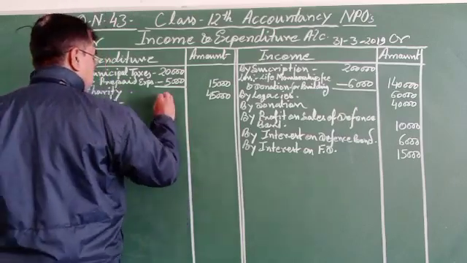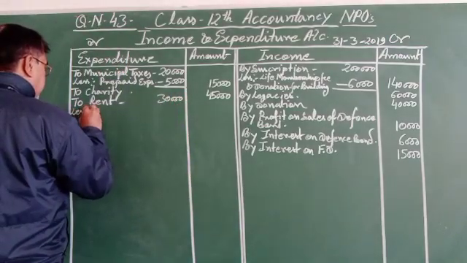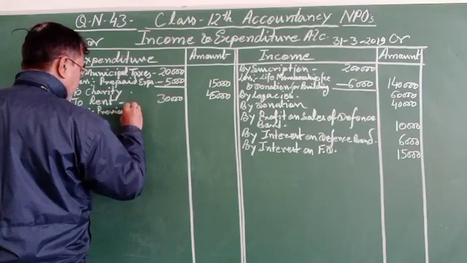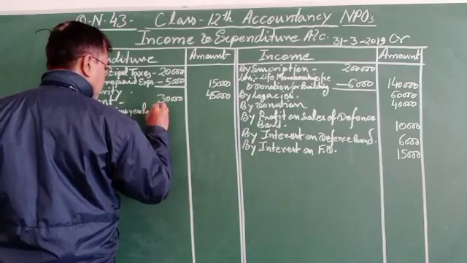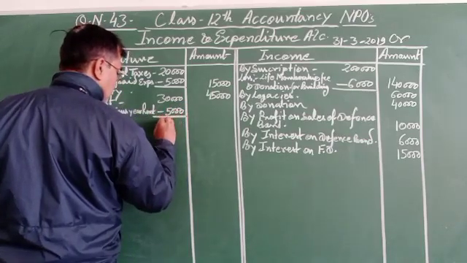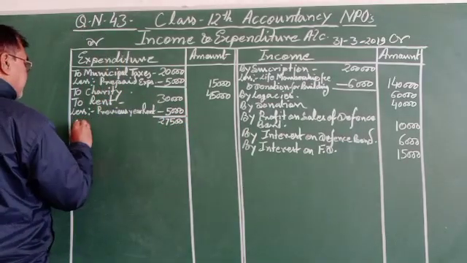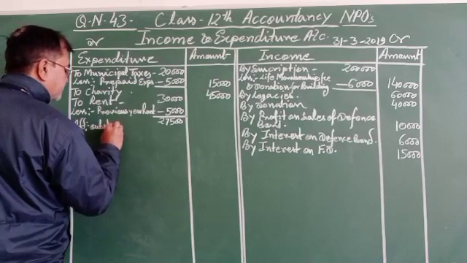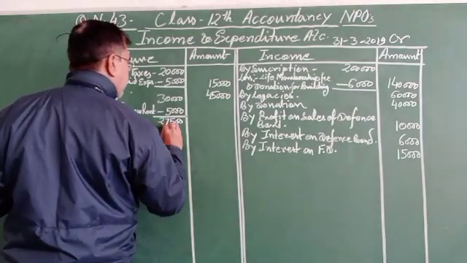So that is 30,000 less previous year rent, minus 5,000, 25,000. Then add outstanding at the end of the year, plus 2,500.